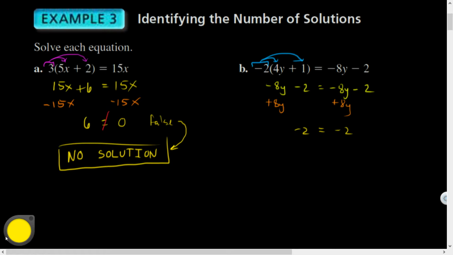Well, thank you for the obvious algebra. That is true. That makes sense. I agree that negative 2 equals negative 2, but that's not what I was trying to solve for. I was trying to figure out what y is equal to.